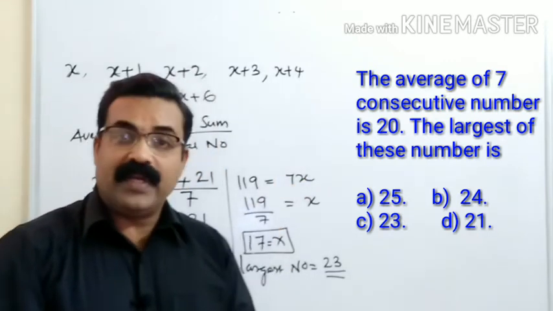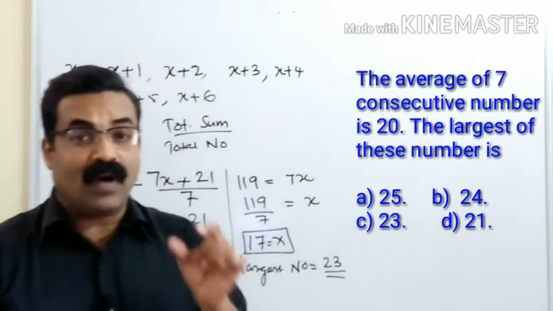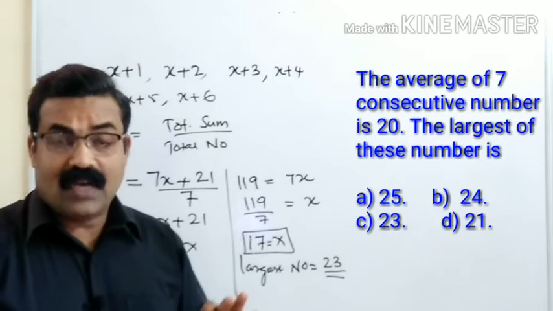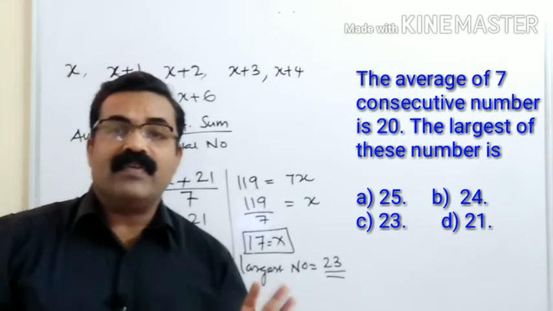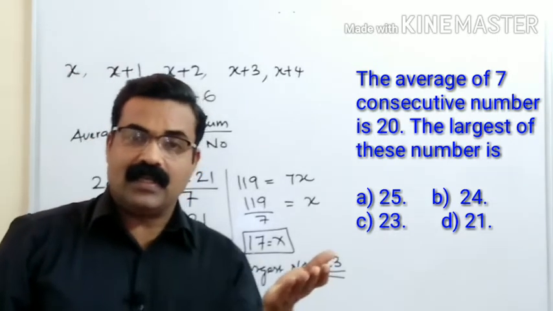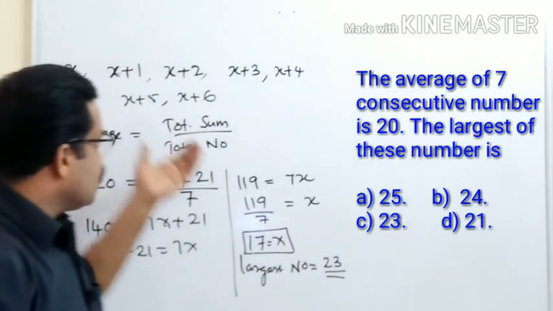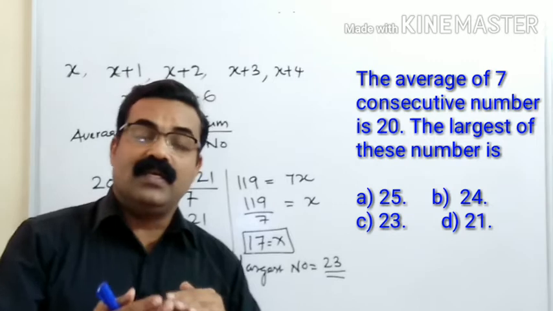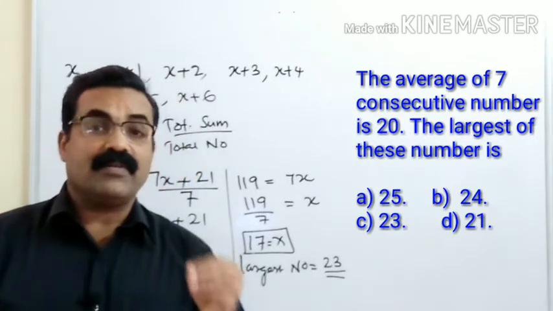I hope you understood it. This is the way we have to calculate. So what formula have we used here? The simple general formula of average. What is the general formula of average? Average is equal to total sum divided by total number. So total sum we have found out. To find out the total sum, what is the twist given in the question? They have taken 7 consecutive numbers.